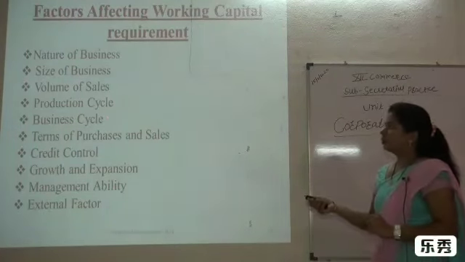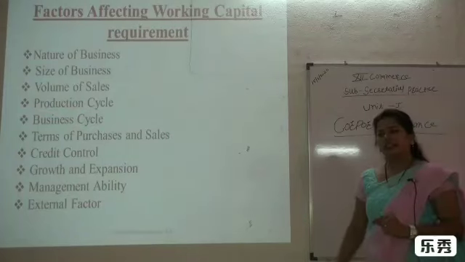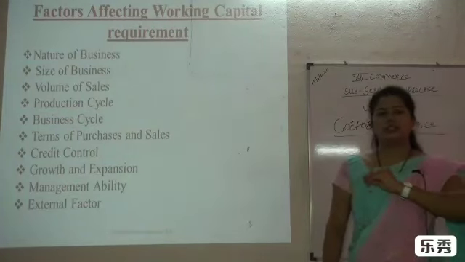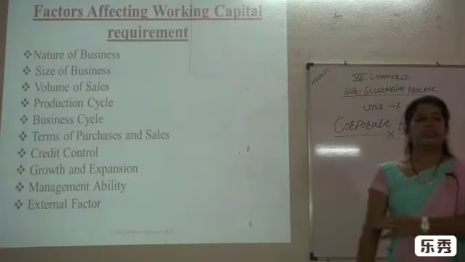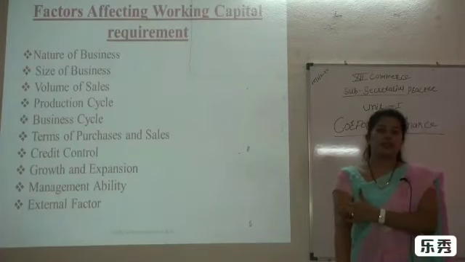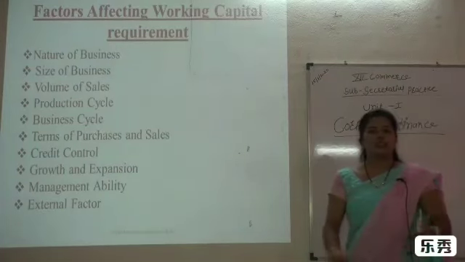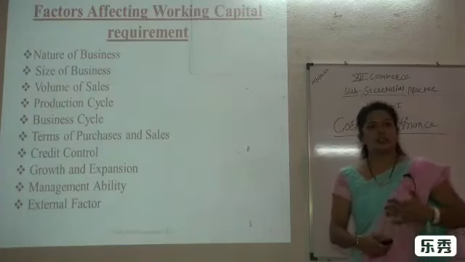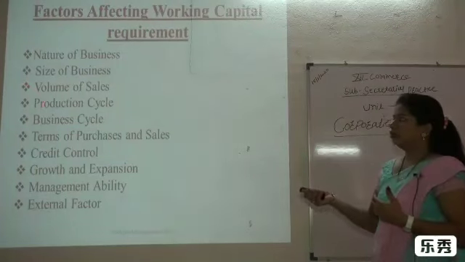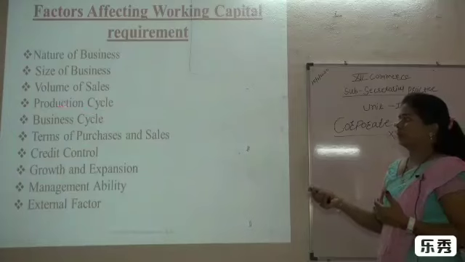Then the business cycle. If our business cycle is lengthy but not complicated, definitely we need very little working capital. Suppose our business cycle is very lengthy and there is so much disturbance, at that time we need a very large amount of working capital.